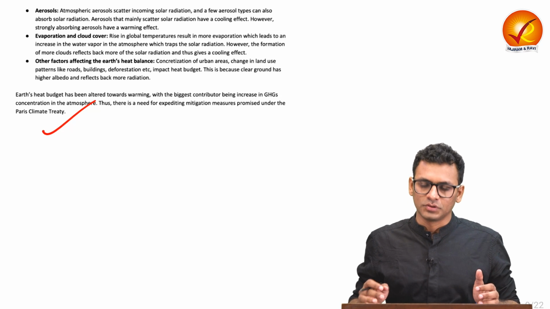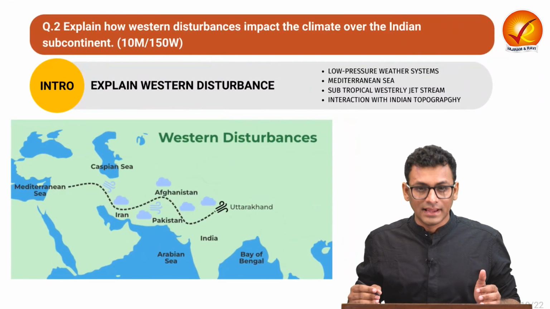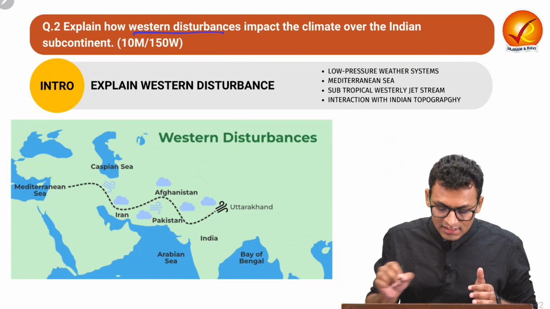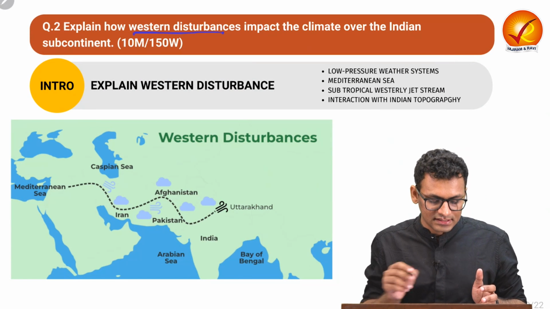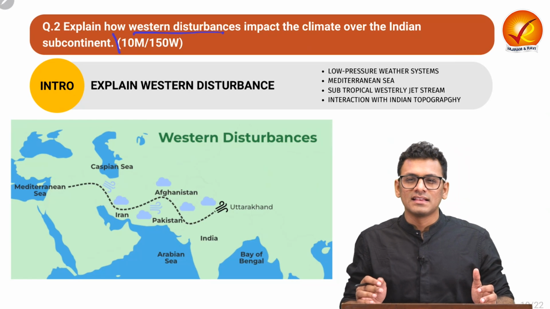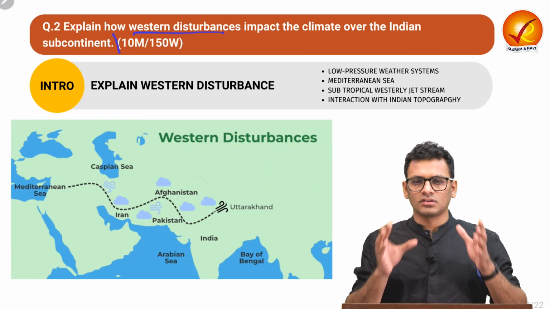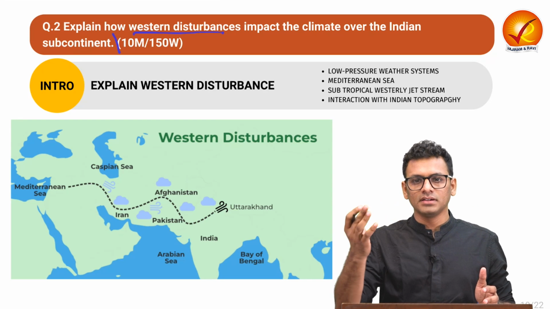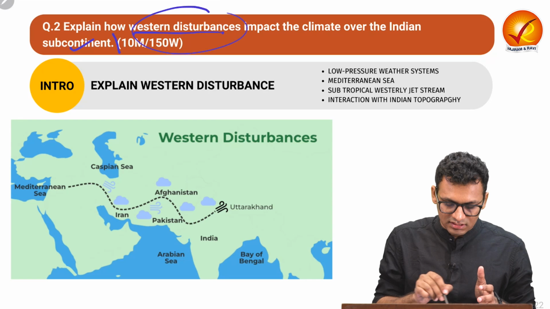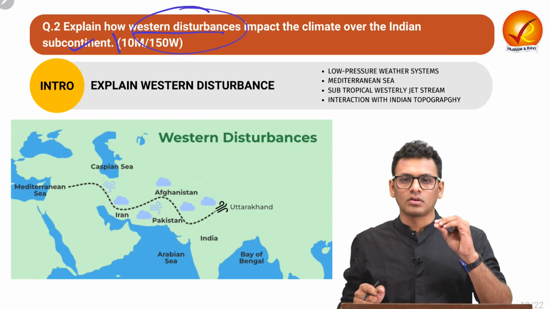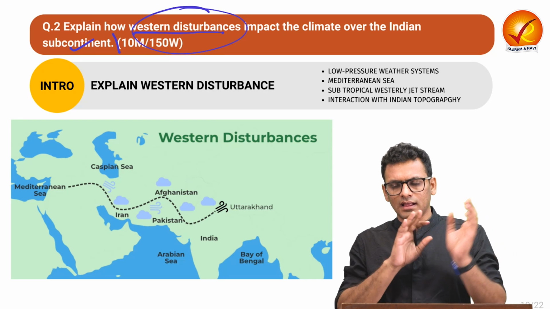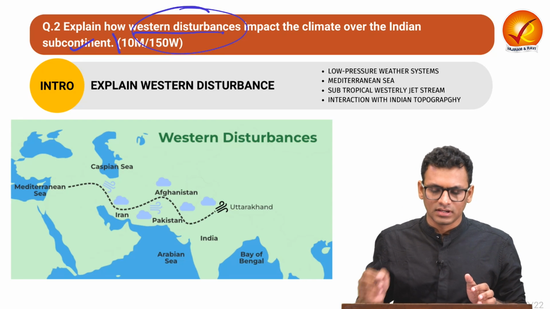Let's move on to question number 2. Let's read the question number 2 together. Explain how Western disturbances impact the climate over Indian subcontinent. Now this is a second level question where there is a concept given and you have to talk about its impact on the climate of Indian subcontinent. So Western disturbance over here is the concept, as in the concept that you have to expand and understand what is the impact of the same on Indian climate.